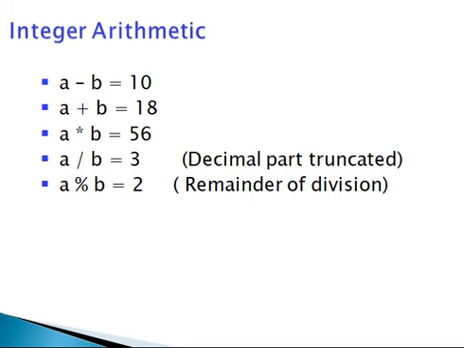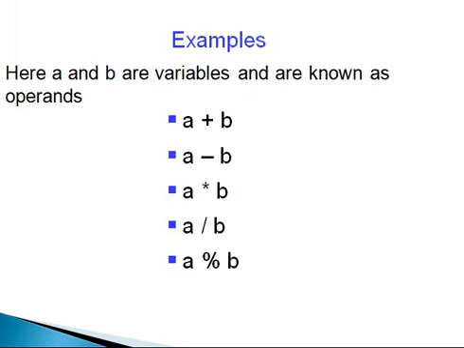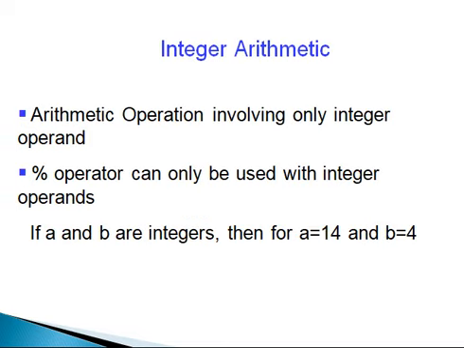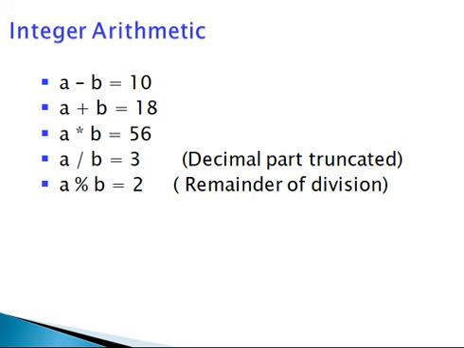Integer arithmetic, a minus b. In the previous slide, the a value is 14 and b value is 4. So a minus b returns the value 10. A plus b adds the b value to a. The value is 18, 14 plus 4. A multiplied with b, 14 multiplied with 4, we will get 56.